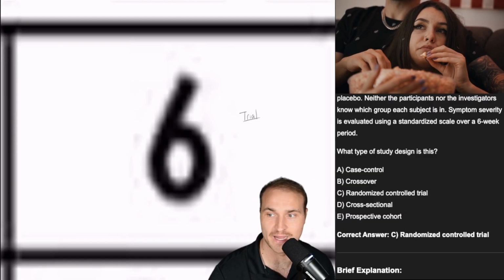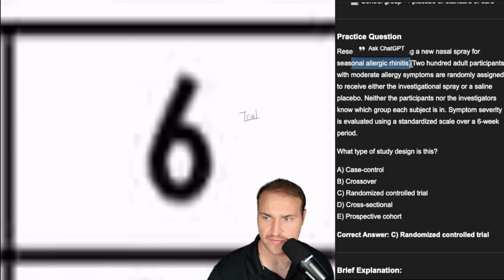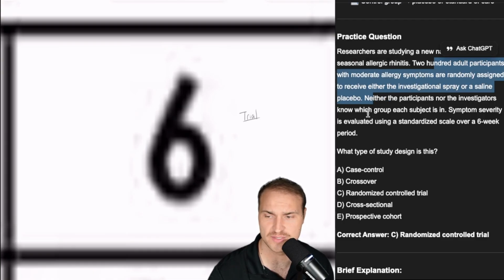Okay, question 6. We got a new nasal spray, baby. Seasonal allergic rhinitis. We got 200 adults randomly assigned to receive either the spray or the placebo. What's the answer?